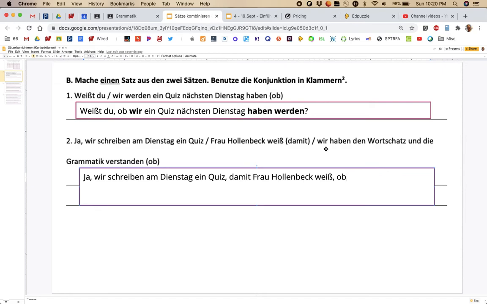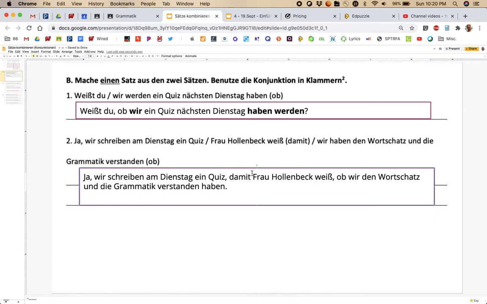You'll notice this clause has two verbs, haben and verstanden. The haben is the one that's going to go to the end. Verstanden is already there, so ob wir den Wortschatz und die Grammatik verstanden haben.